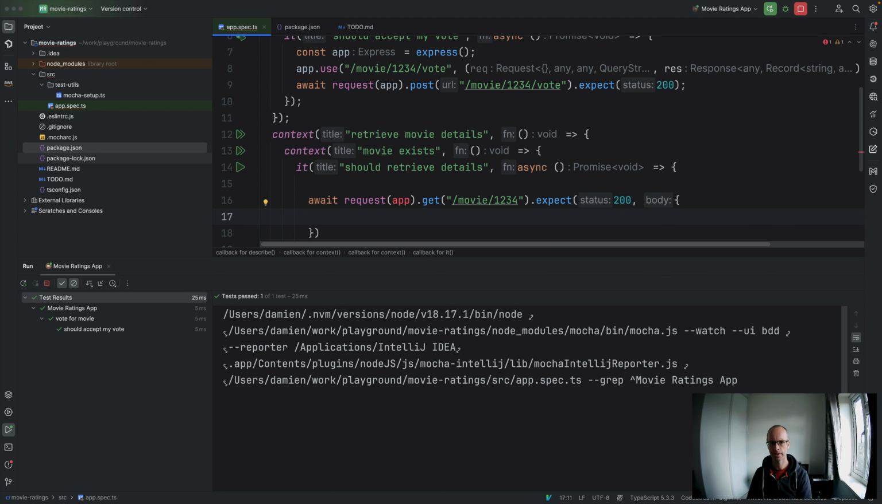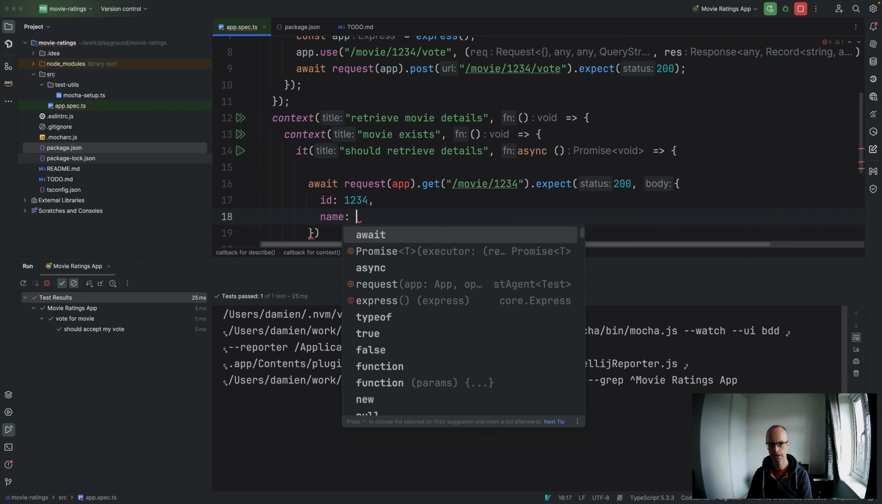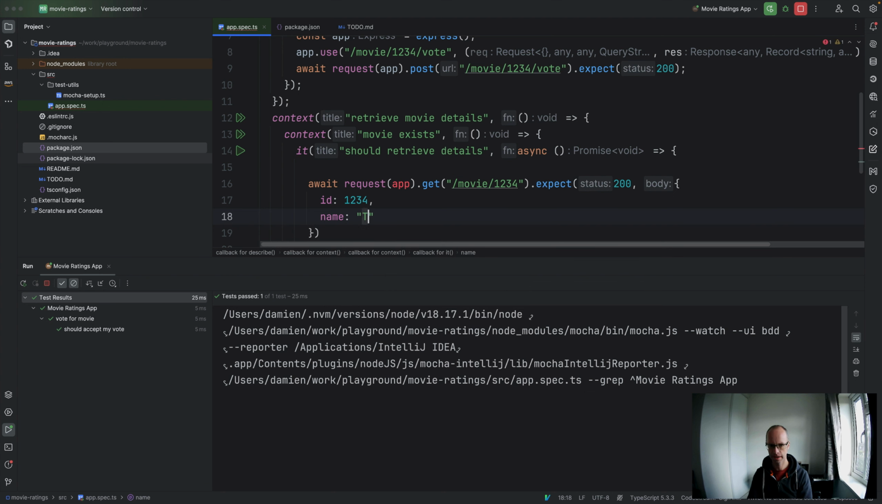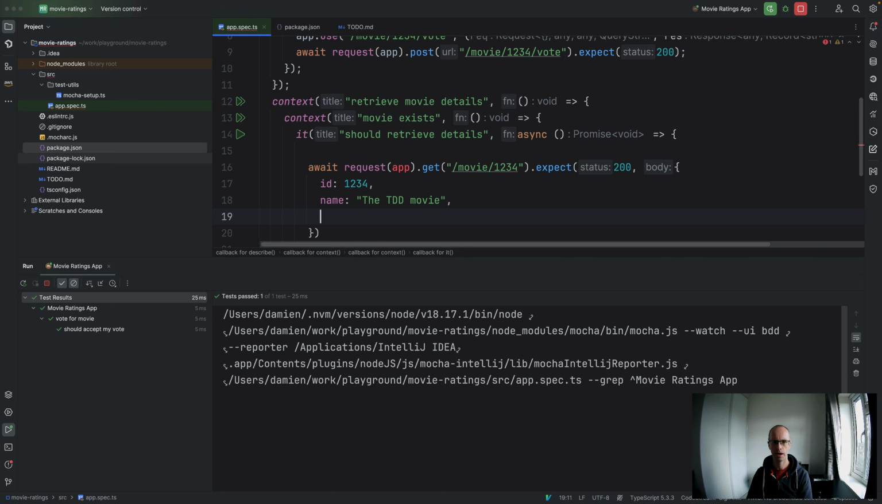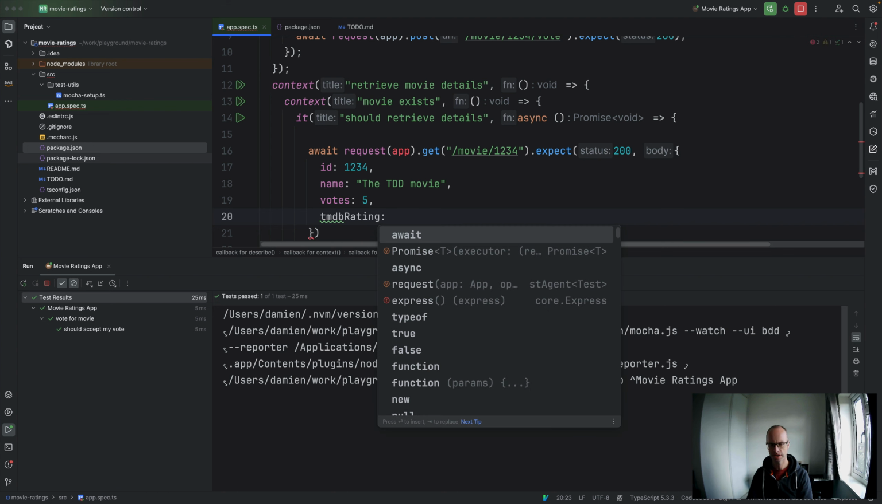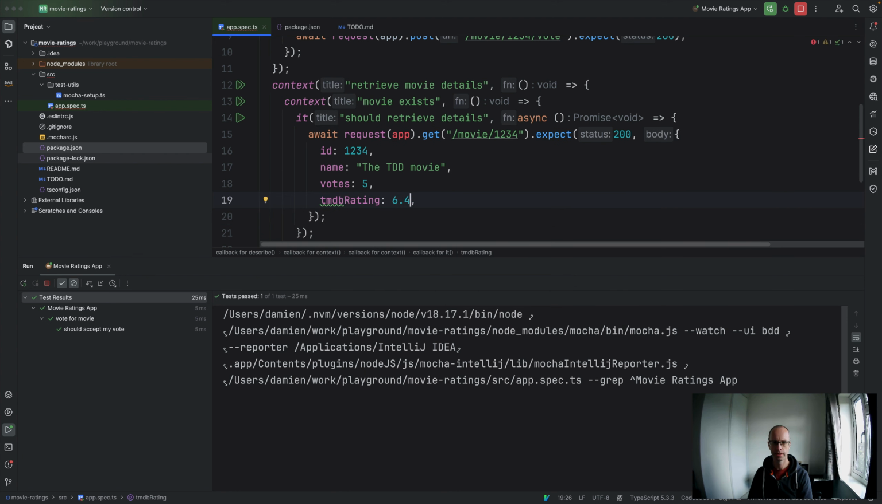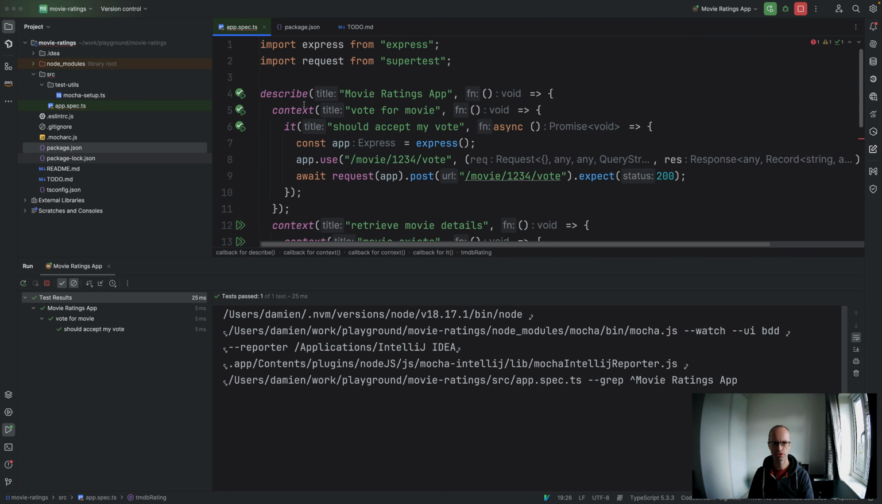And I guess we can now make an expectation on the body there, what that should return back. I think we've said it should return the ID, a name, and the name here is going to be TDD movie. Let's call it the TDD movie. It's going to get back the number of votes, which is going to be, in this case, 5, and a TMDB rating, which is going to be 6.4. There we go.